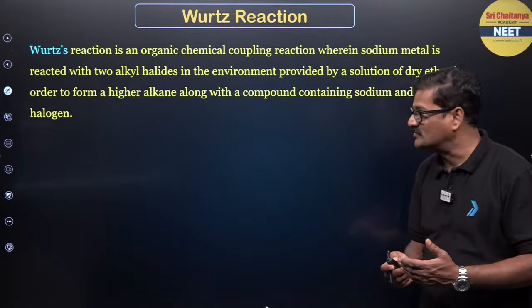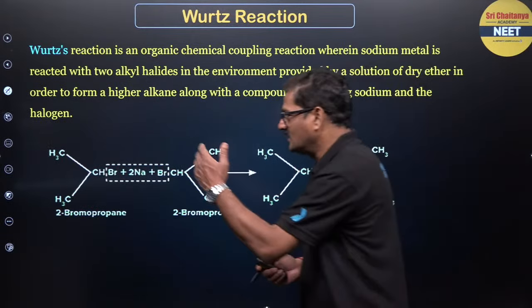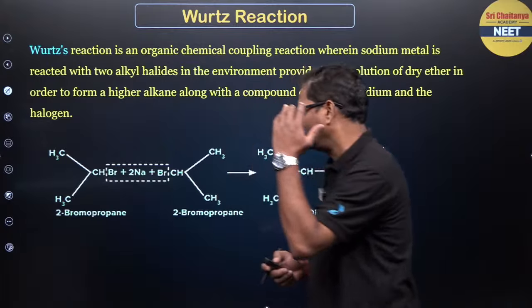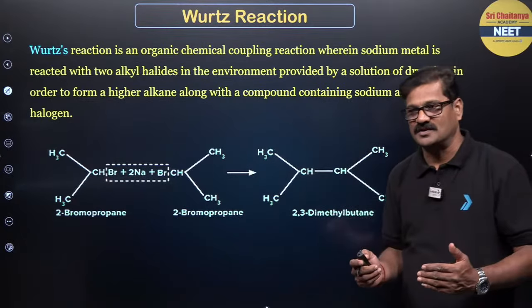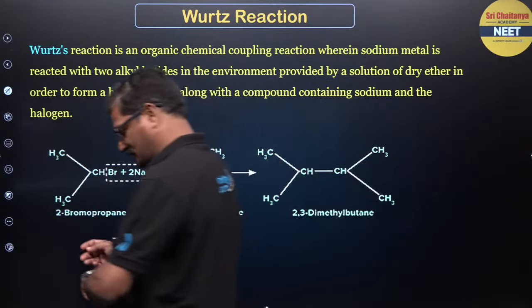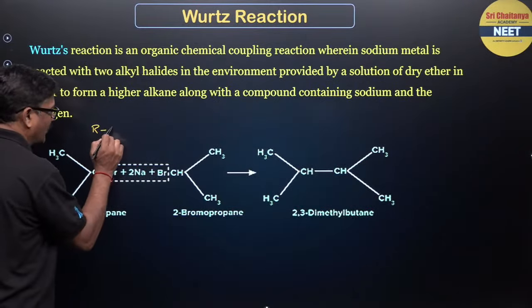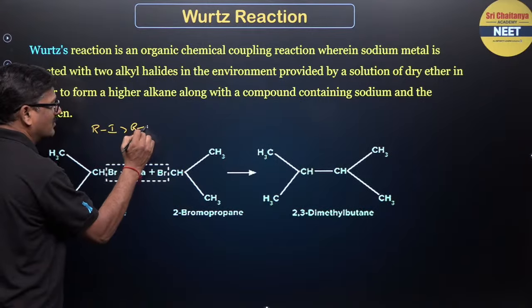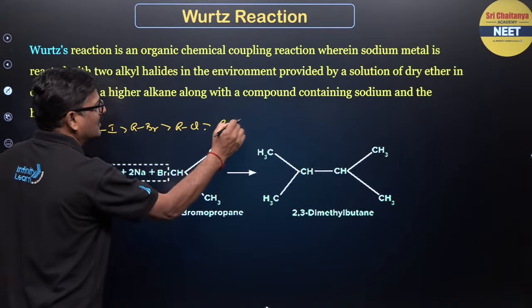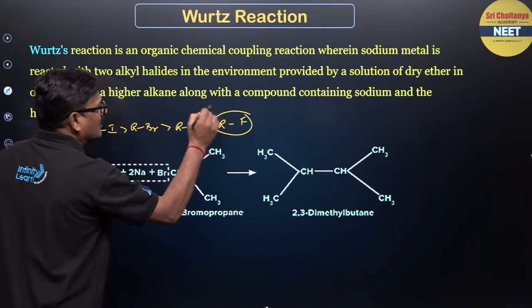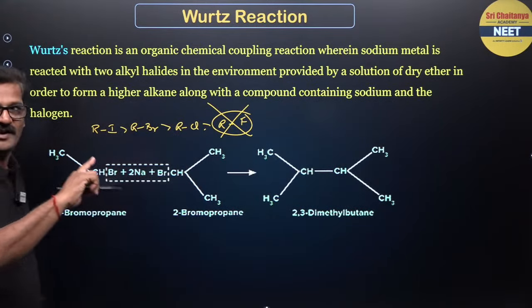Now Wurtz reaction. We discussed about this Wurtz reaction. So alkyl halide, when it is treated with sodium metal to give rise higher alkane, this is what is called as Wurtz reaction. For this Wurtz reaction, my dear children, alkyl iodide is more reactive than alkyl bromide, which is more reactive than alkyl chloride, which is more reactive than alkyl fluoride. Actually alkyl fluoride will not be involved in Wurtz reaction.